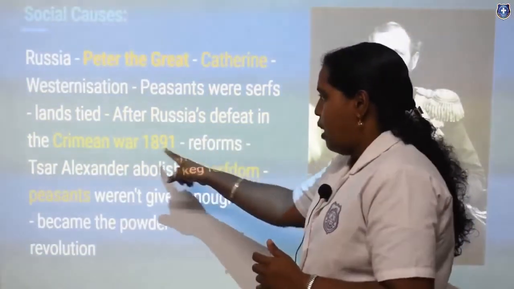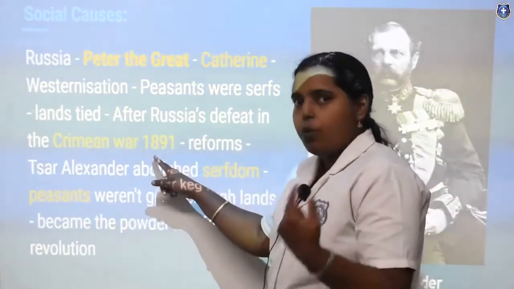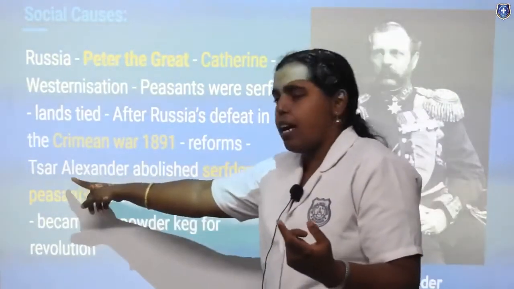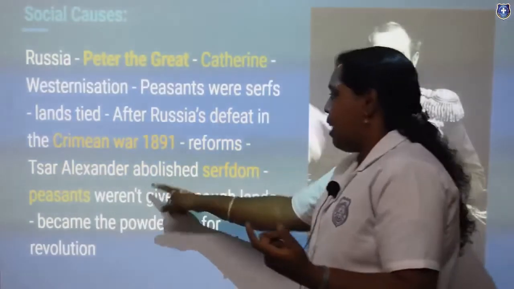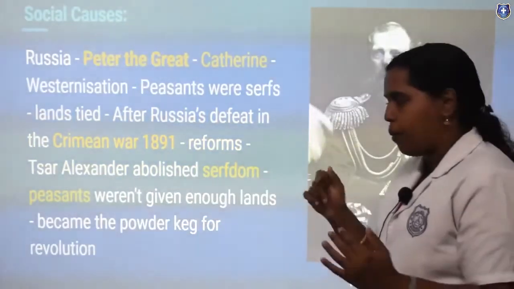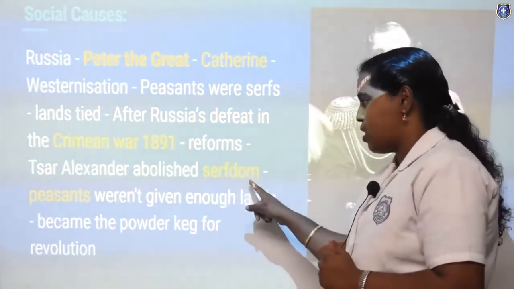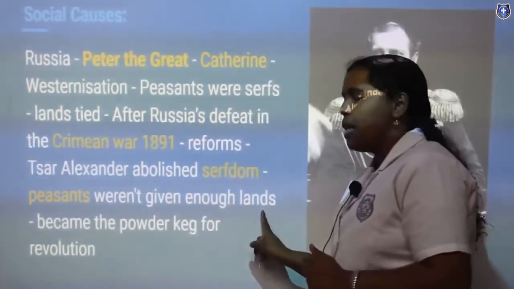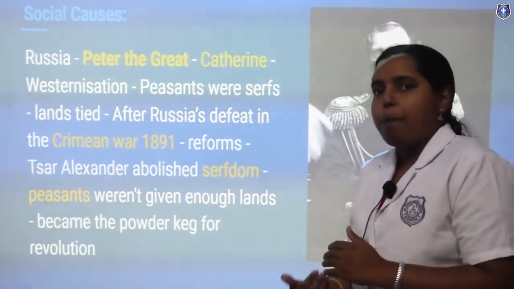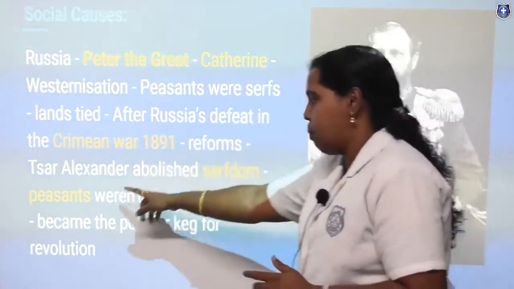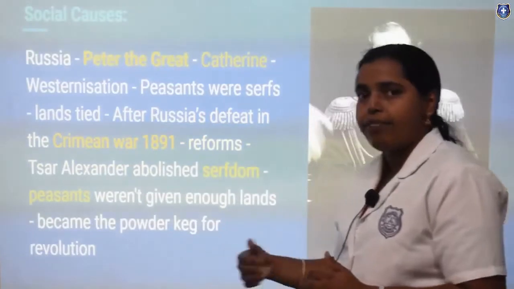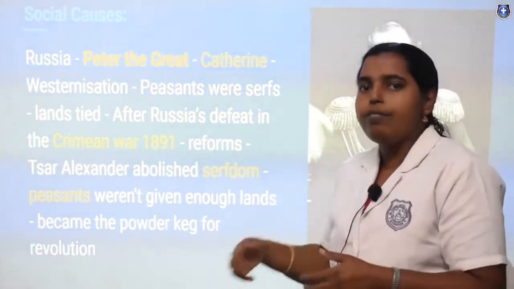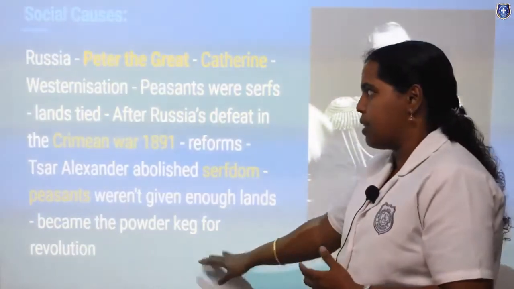In the Crimean War, after Russia was defeated, certain reforms were brought by Tsar Alexander. Tsar Alexander actually did a good thing: he abolished serfdom and gave peasants enough lands, but they were not properly treated. So these peasants became the powder keg for the revolution. They were the ammunition, the fuel for the revolution.